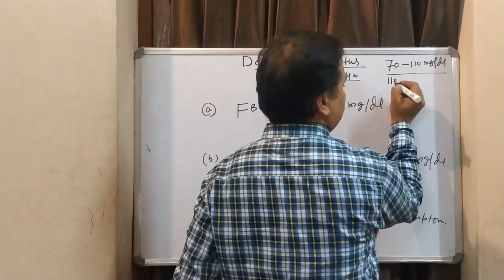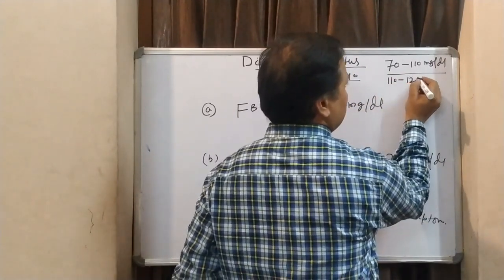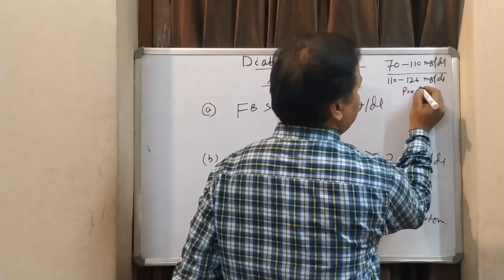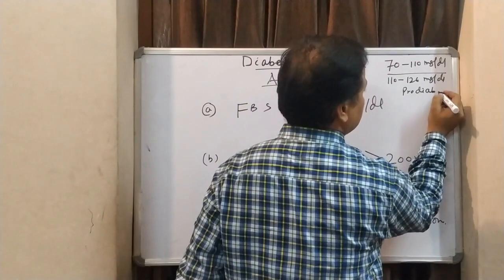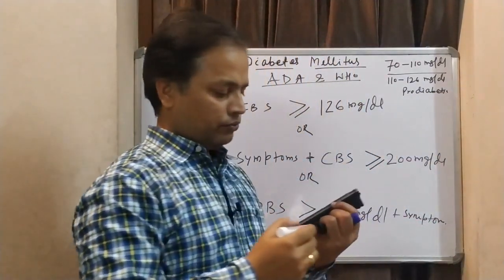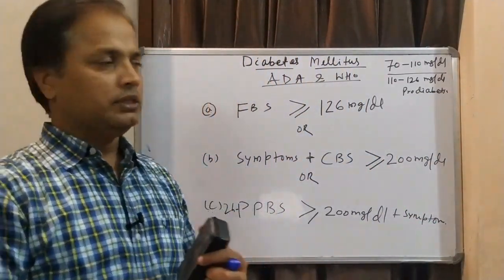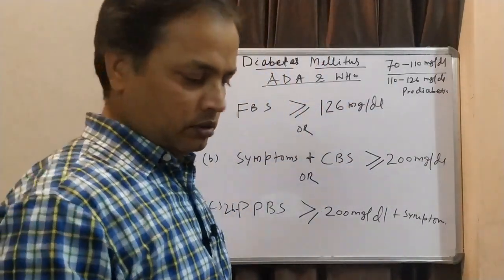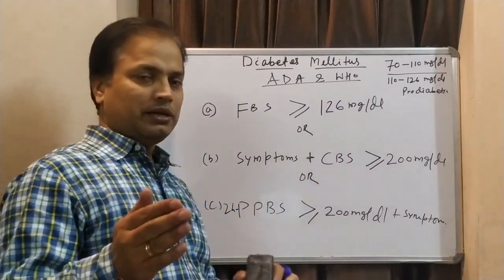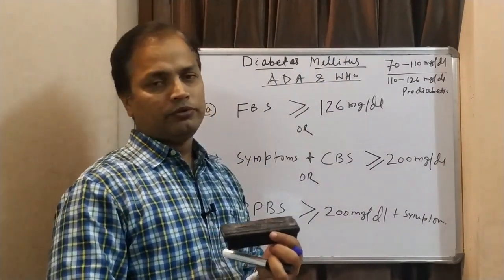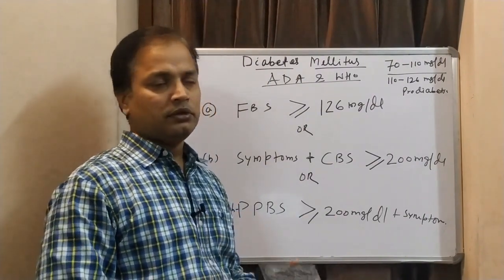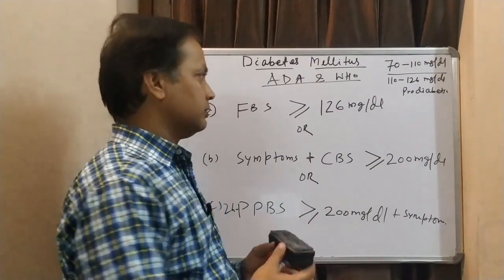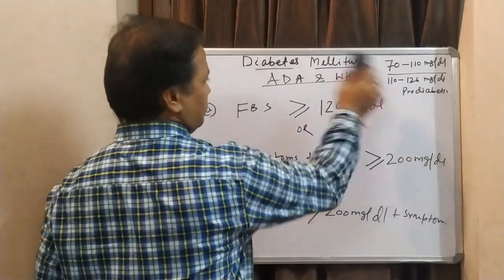If any person's blood sugar level is 110 to 106 mg per dl, we can call him pre-diabetic. Pre-diabetic is a condition when a person is neither normal nor diabetic. So he is just on the border, on the verge of going to be diabetic. If he manages his glucose level, keeps his body active by different activity and food habits, he can come back to the normal. If he is not going to manage it, he can be diabetic. So that is called pre-diabetic.